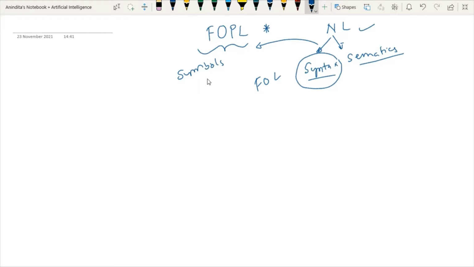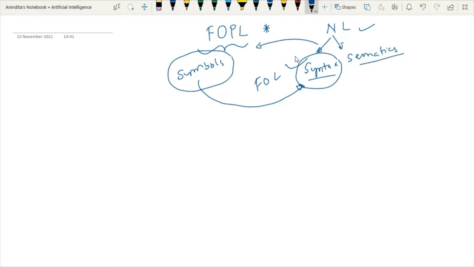So which collection of these symbols will create a logical expression is known as syntax. Basically in FOPL, which collection of symbols can be used to create a meaningful logical expression is determined by the syntax.